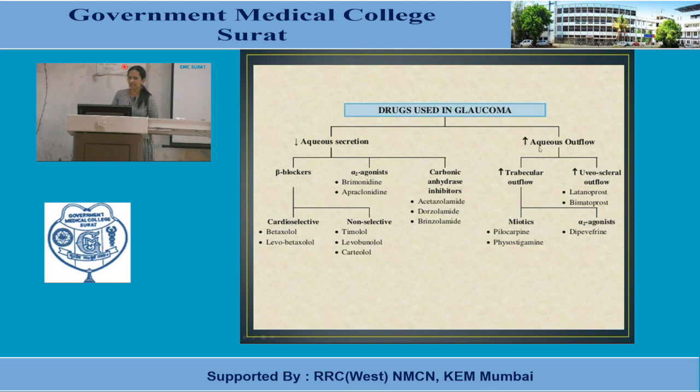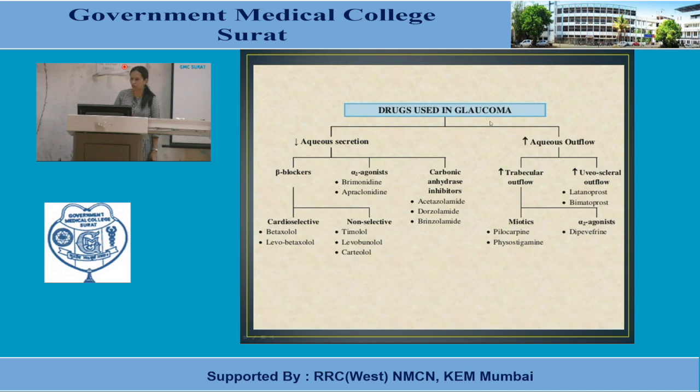Now to enhance aqueous drainage. We have seen two pathways for drainage: one is the trabecular pathway, another is the uveoscleral outflow pathway. The trabecular pathway is considered the main one because 90% of the aqueous humor drains by this pathway. Which agents enhance trabecular outflow?